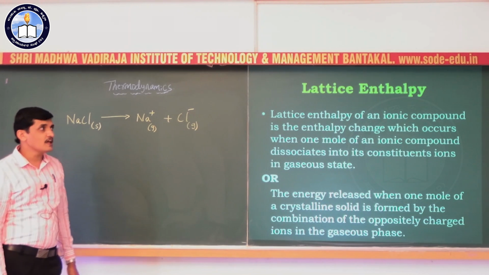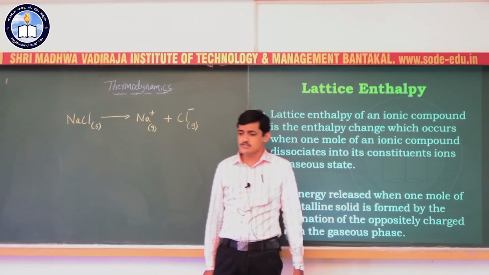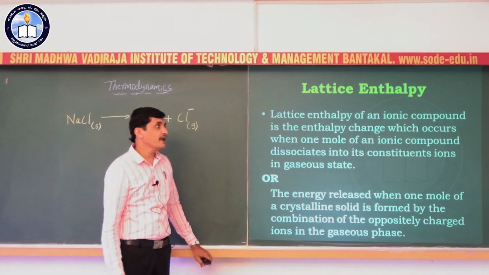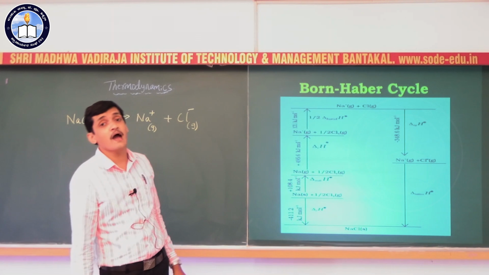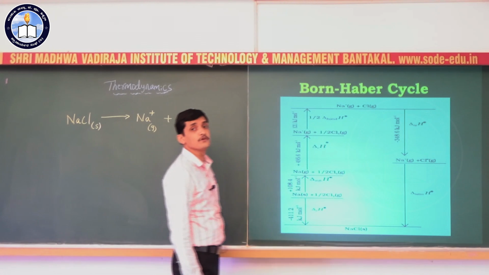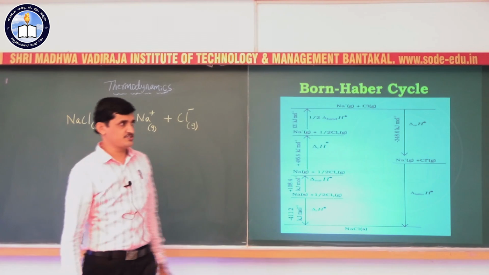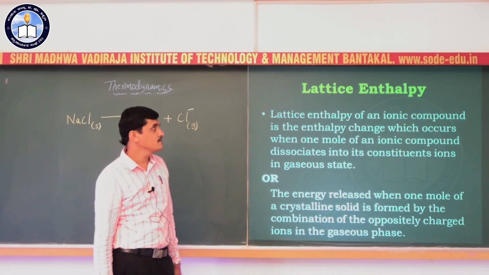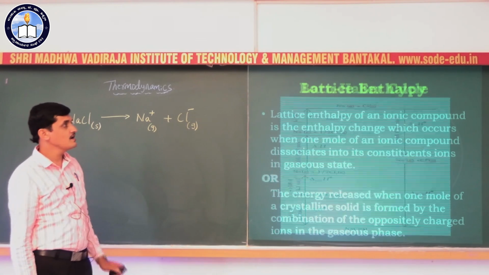This lattice enthalpy cannot be determined directly. So we can determine the lattice enthalpy by an indirect method, known as the Born-Haber cycle. Here we utilize Hess's law of constant heat summation for calculating lattice energy. Lattice enthalpy is nothing but the enthalpy change which occurs when 1 mole of an ionic compound dissociates into its constituent ions in the gaseous phase.